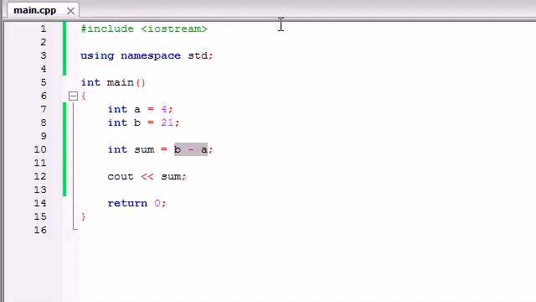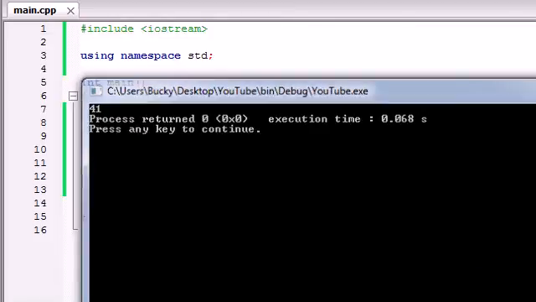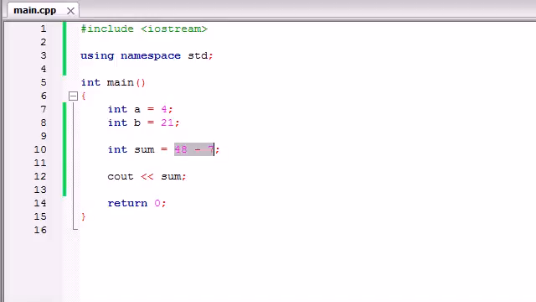You can even do this. Sum equals 48 minus 7. Again, this isn't really the sum anymore. It's more of a, what is it? Not the product, not the quotient, the difference. There we go. I got it. So again, you understand the basics of variables. That's what I'm trying to stress.